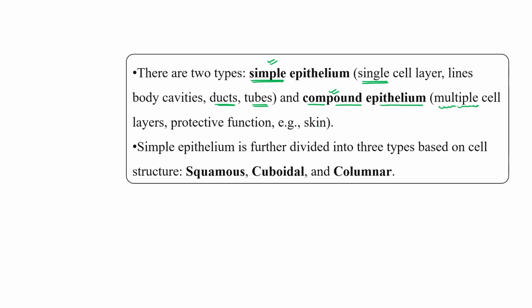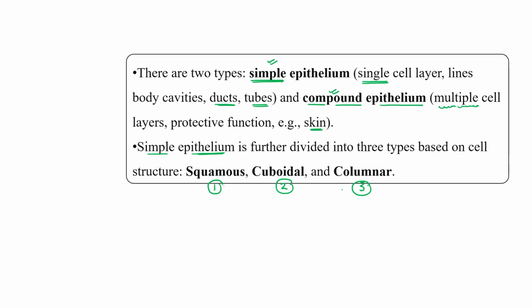Okay, like skin. In simple epithelium, we can further divide it according to structure into three different types: first is squamous, second is cuboidal, and third is columnar.